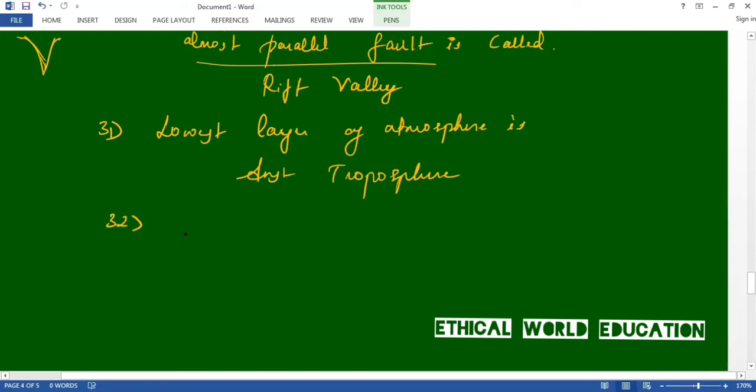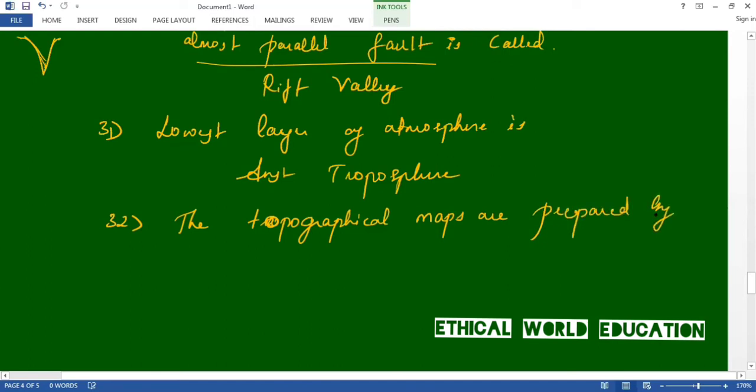The 32nd question says that topographical maps are prepared by the Survey of India.